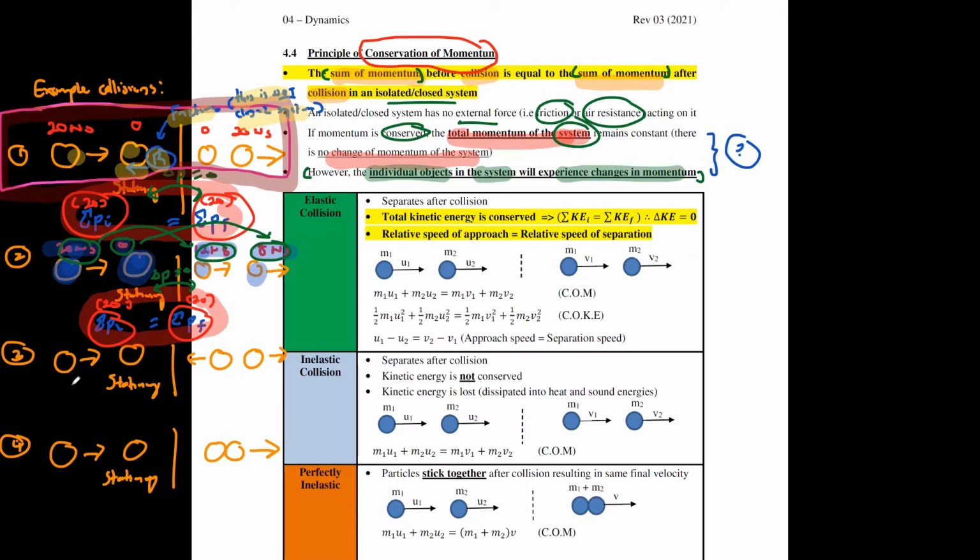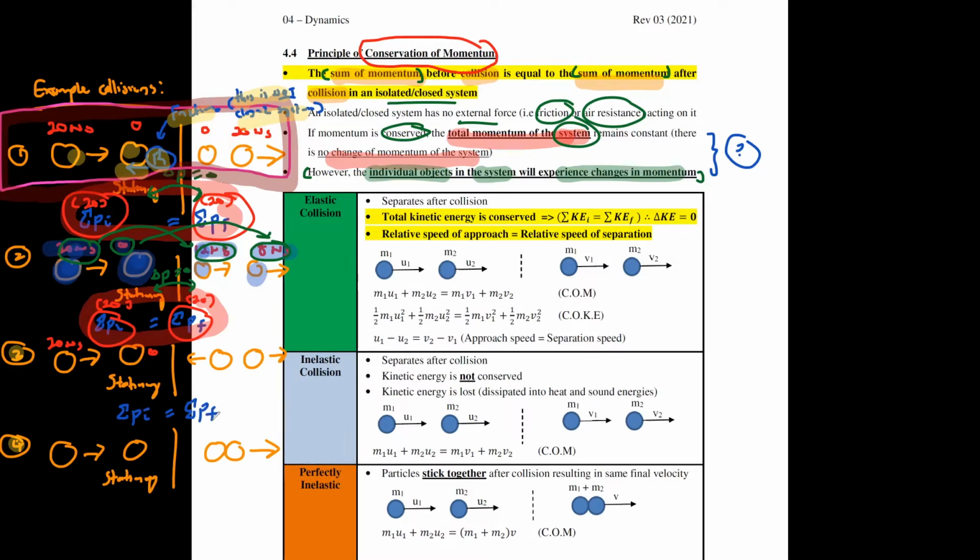Okay, so if I talk about the third and fourth example here, we can still talk about the same thing. If this one is 20 Newton second, this one is 0, the sum of initial momentum before and after collision must still be the same. Sum of PI must be equal to the sum of PF.